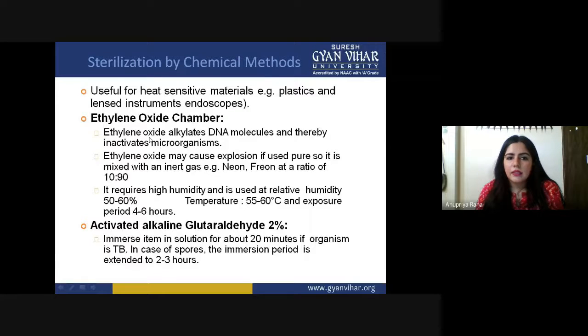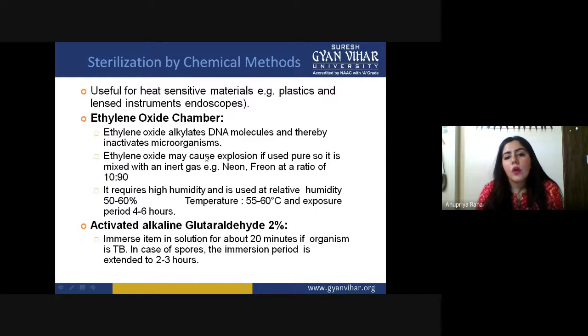So this ethylene oxide alkylates the DNA molecule of the microorganism, thereby inactivating the microorganism. If the DNA is inactivated, no functioning can be done inside the cell. So it's the same: it inactivates the microorganism by inactivating their DNA.